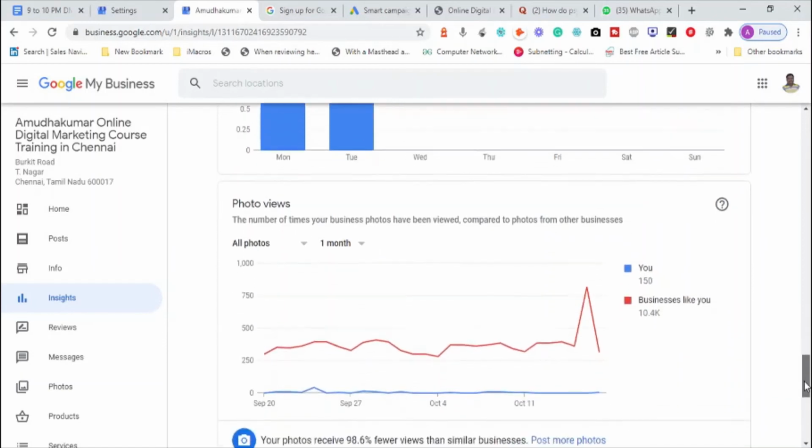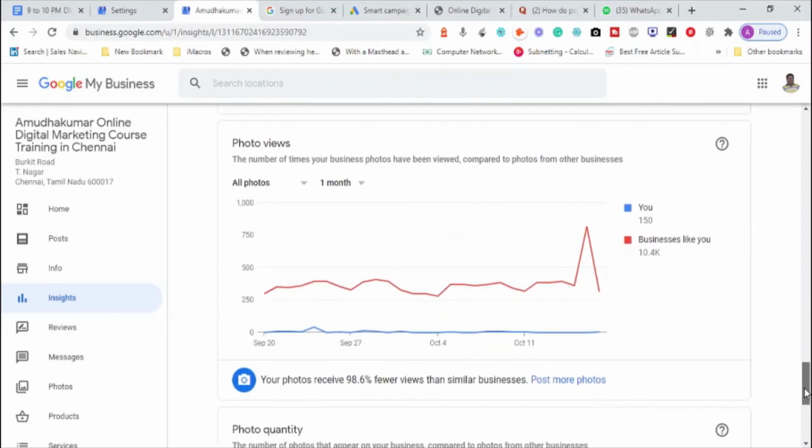Total 2 calls were made, and the photos which I have added, people have visited them 150 times. It was viewed by 150 people.